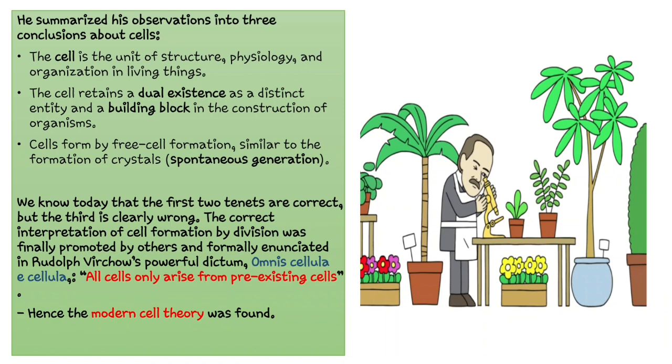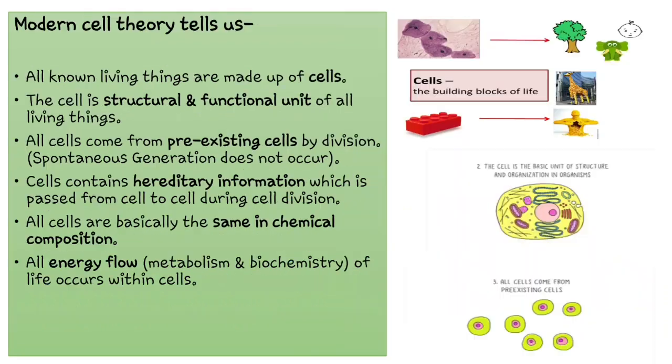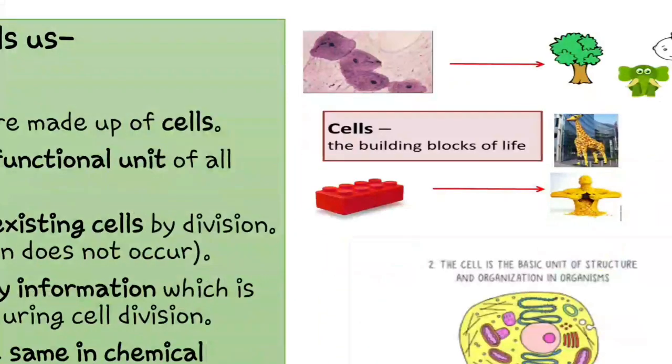So hence here the modern cell theory was actually found. Now let's see what modern cell theory tells us. First thing to conclude is all living things are made up of cells. So here you can observe the picture. It can be a tree, it can be a baby, it can be an elephant. We are all born from a single cell, just like the building blocks of life.